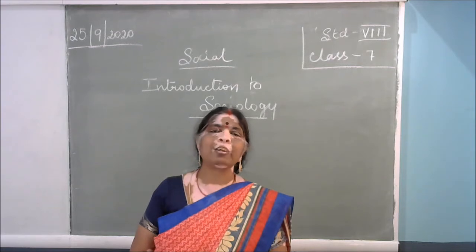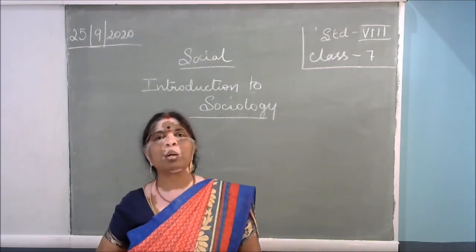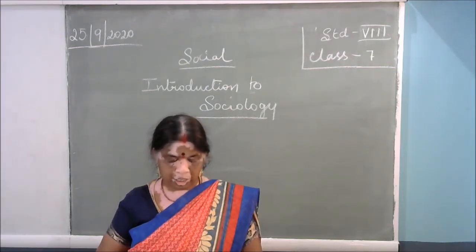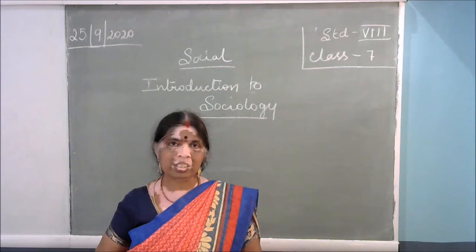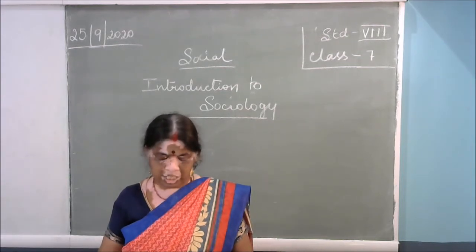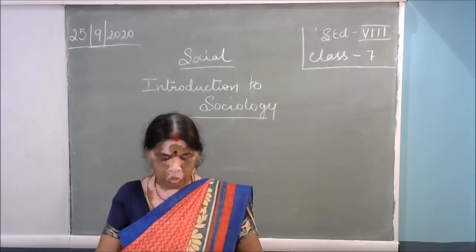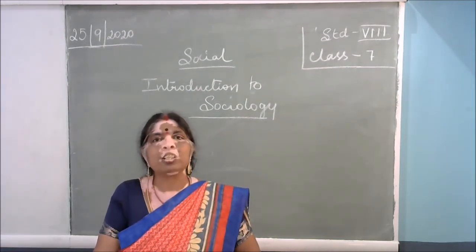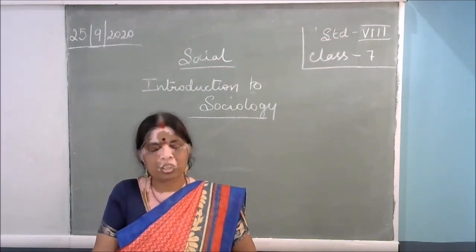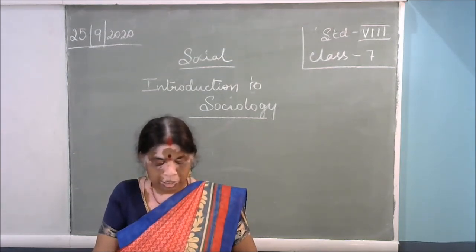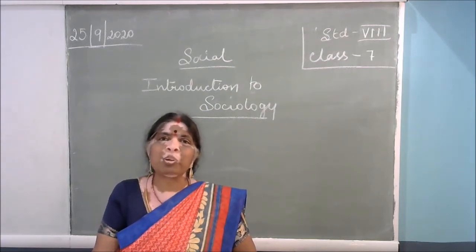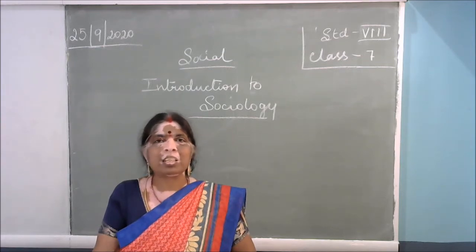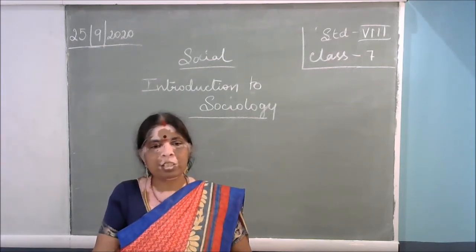Now let me tell you. Political science means here we study politics, political institutions, and the relationship between political persons and the society. When we go for sociology, it studies the social groups and social institutions. So this is the relationship between political science and sociology. Inside the political structure itself, we study sociology. So that is the difference between political science and sociology.